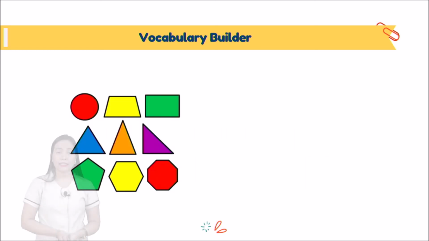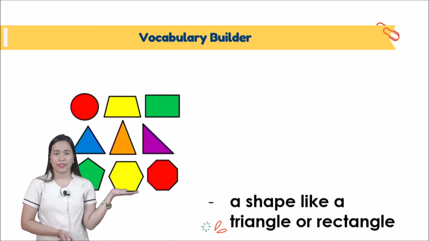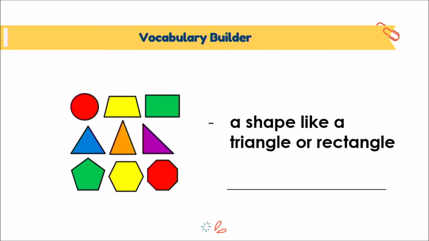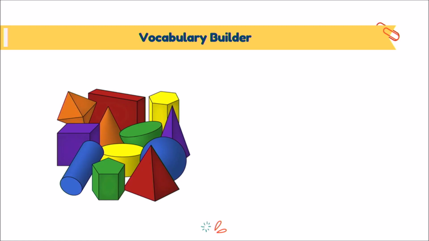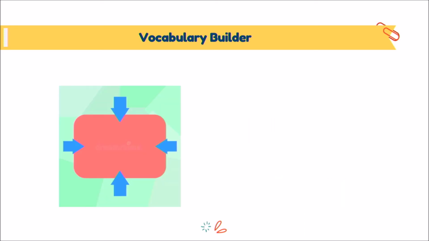Next, let's have the vocabulary builder. Look at the picture first. They are a shape like a triangle or rectangle. What do you call that? Very good. It's a flat shape. Can you write flat shape on the blank? Very good. Next one. Again, look at the picture. It is a shape like a sphere or cube. 3D. What are those? Very good. Solid shape.